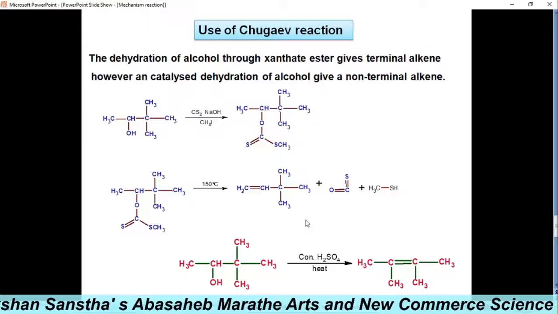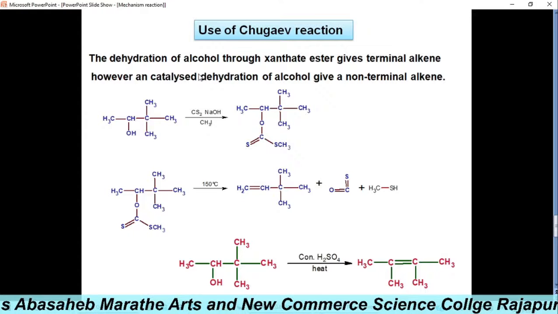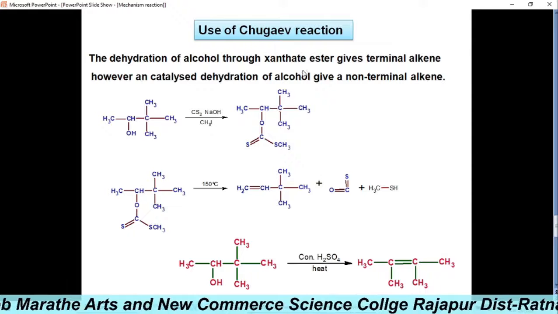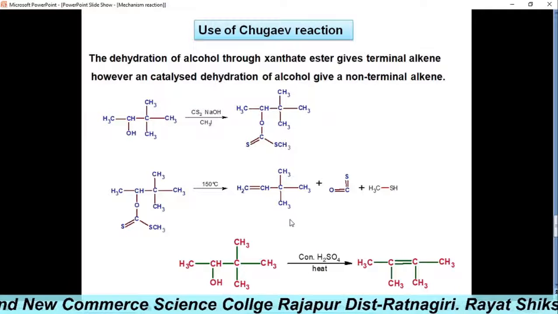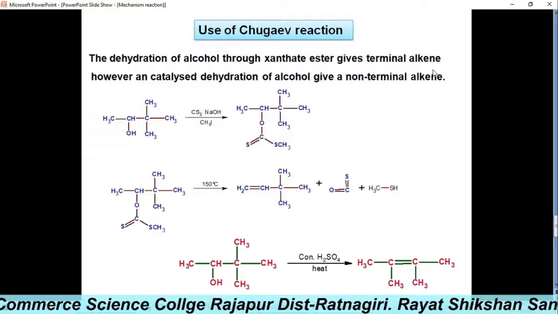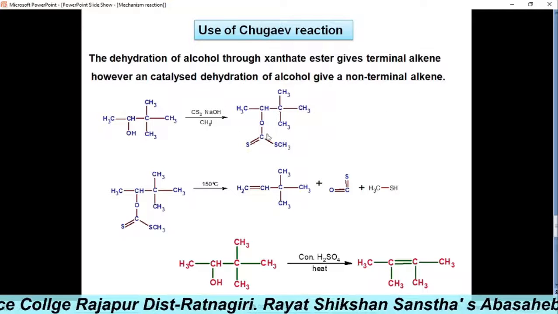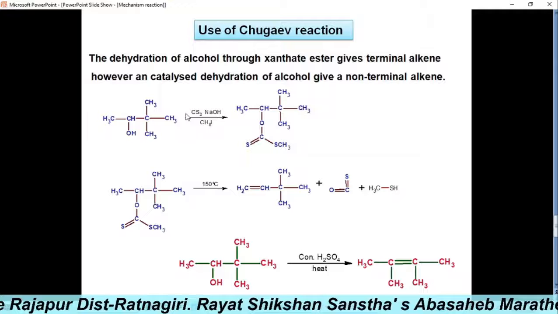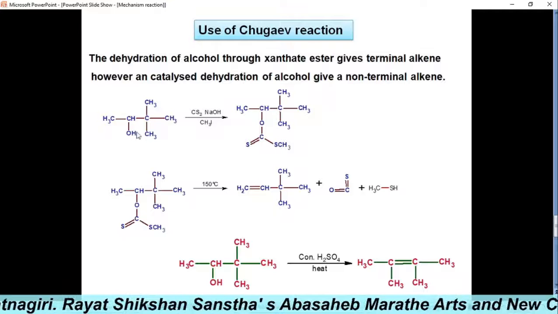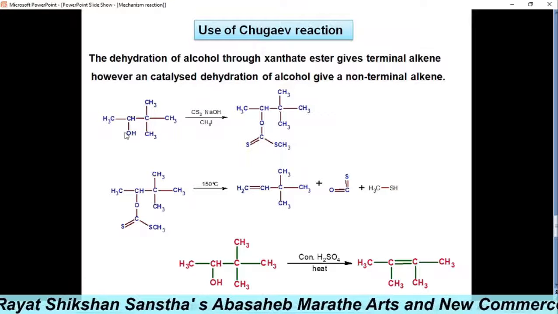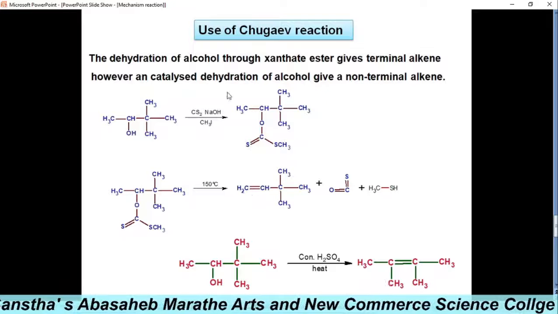However, acid-catalyzed dehydration of alcohol gives a non-terminal alkene. See here, using the Chugaev reaction, through the xanthate ester, we form the terminal alkene. However, the catalyzed dehydration reaction gives a non-terminal alkene. See here, using carbon disulfide and methyl iodide we get the xanthate ester, where the OH is replaced.